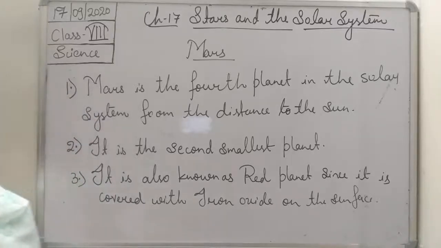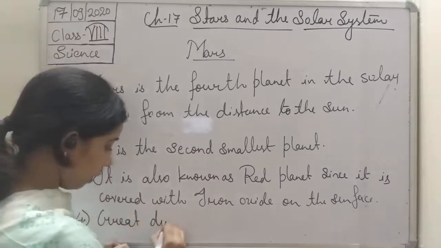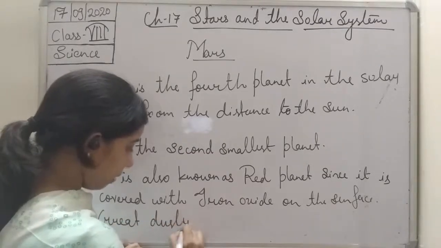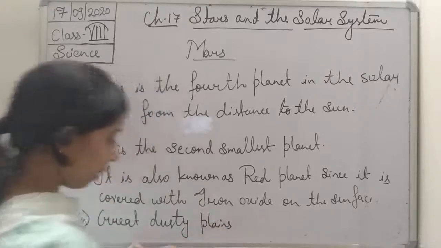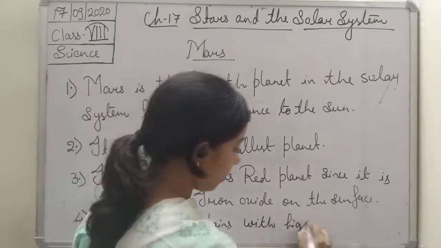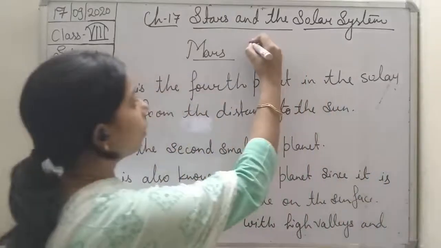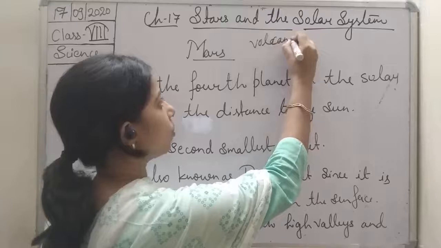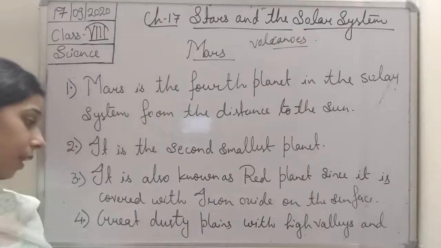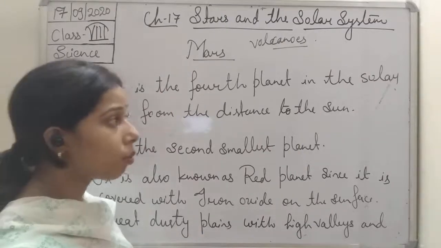So we can write it: great dusty plains with high valleys and volcanoes are there. Okay, so great dusty plains are there with high valleys, and volcanoes are also present.